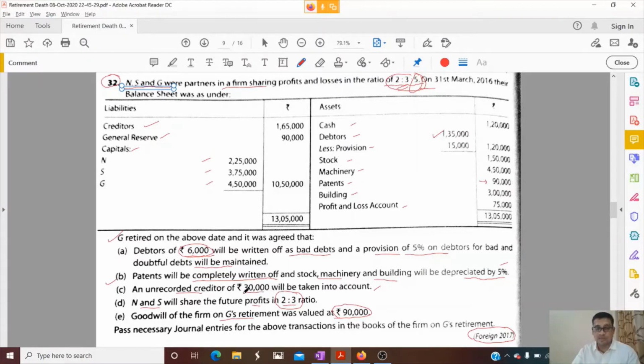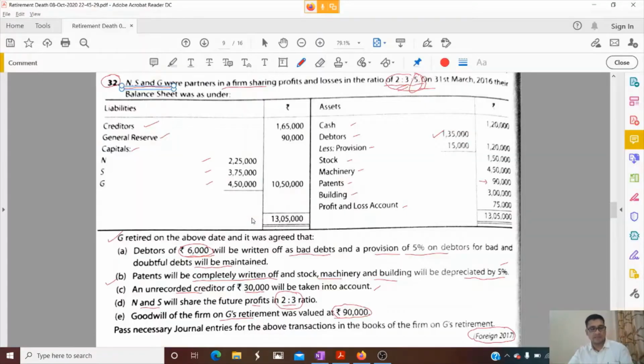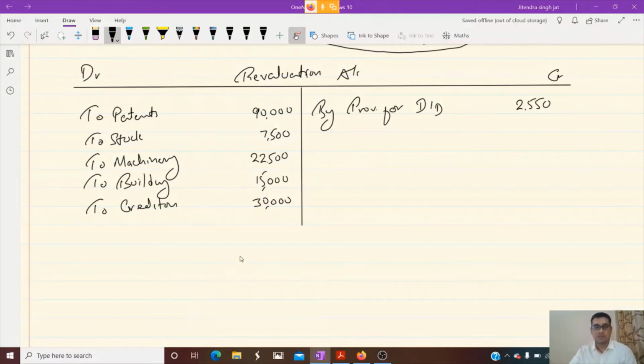It means now we need to increase the creditors, increase the liability. When a liability increases, where to record? In which side? To creditors 30,000. Is anything left? Let us check. All points are over. Yes, let us do the total. Total of the debit side.